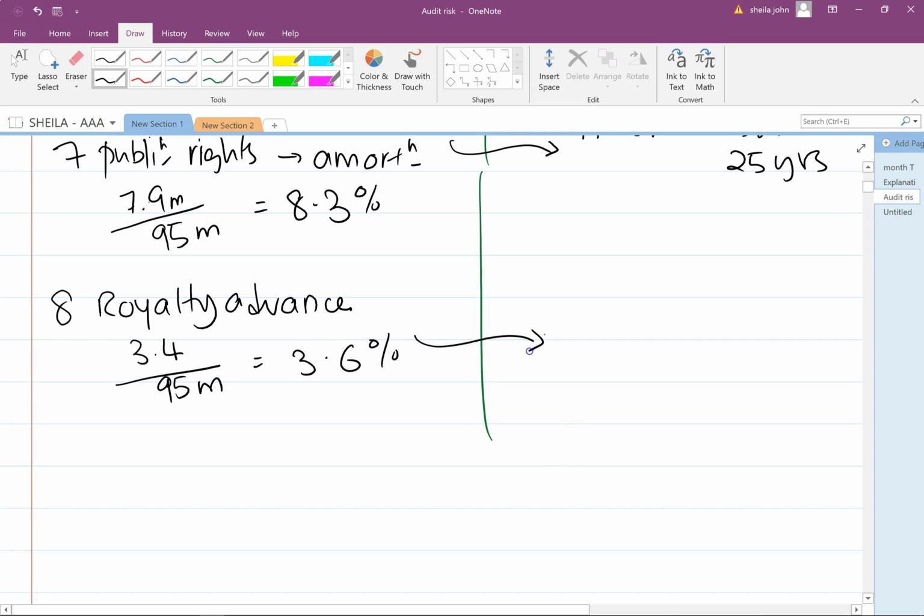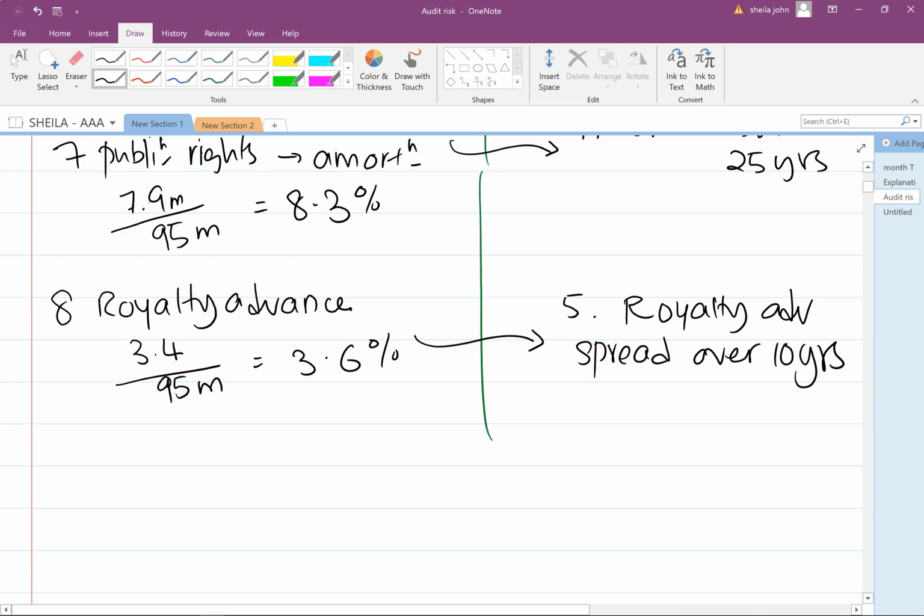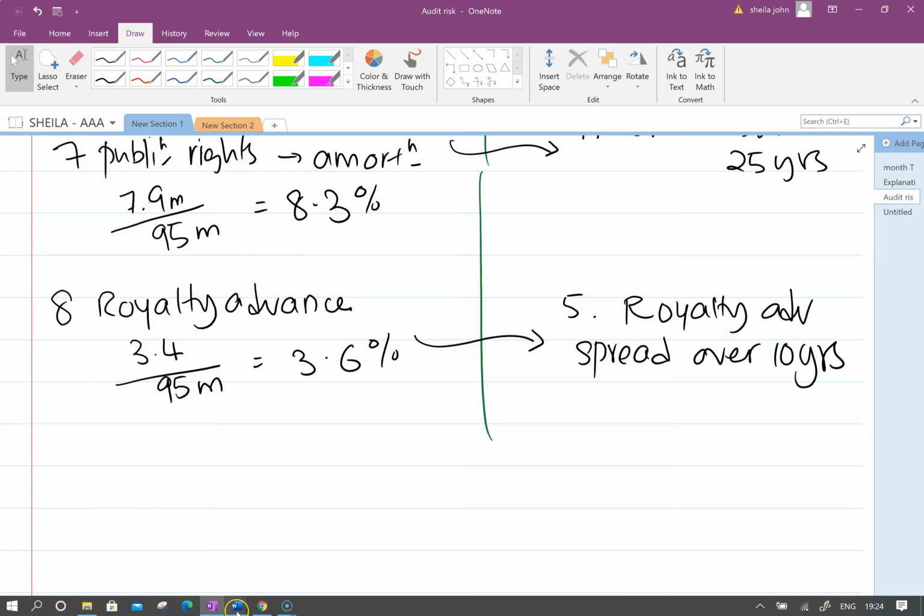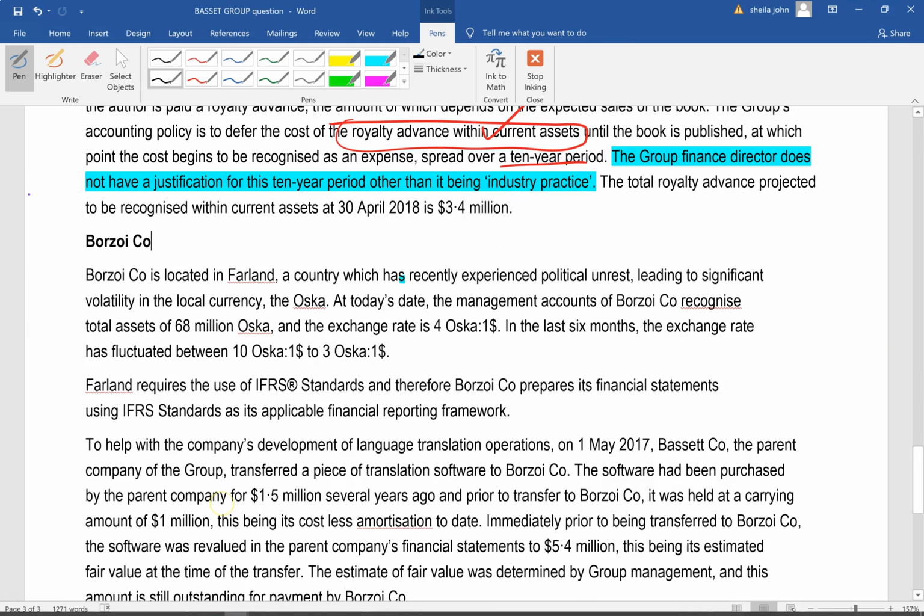So another point that we're going to put down here is that the royalty advance is now being spread over 10 years. Now, planning the answer would be important for this particular question, because the difference between part 1 and part 2 is so slim, and it looks like there might be some common areas as well, but then the marks given are different for part 1 and for part 2, and for that reason, I'm splitting it up.